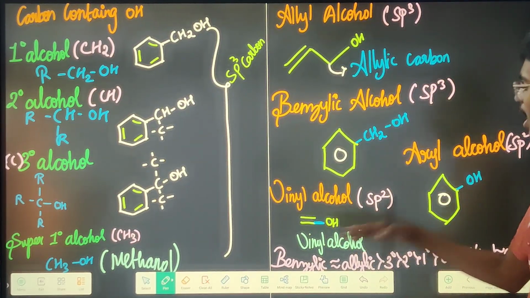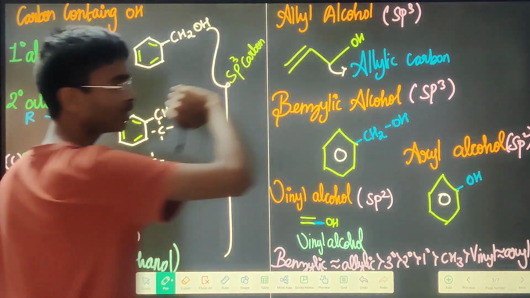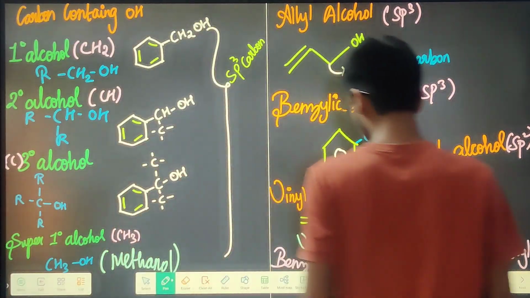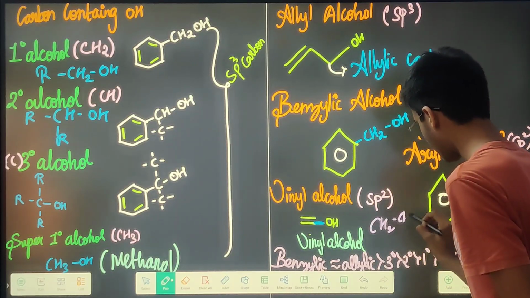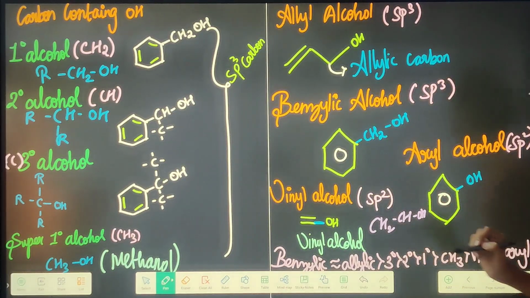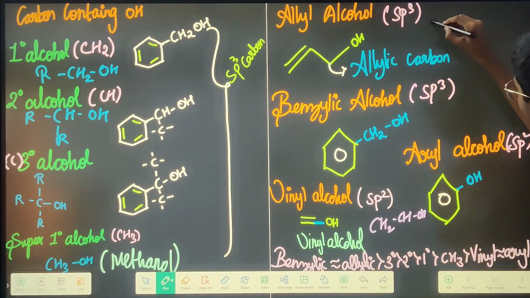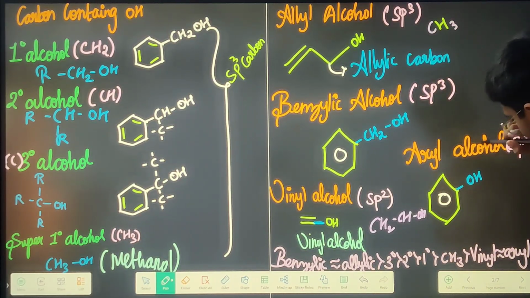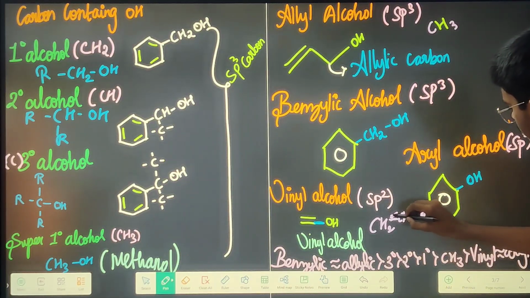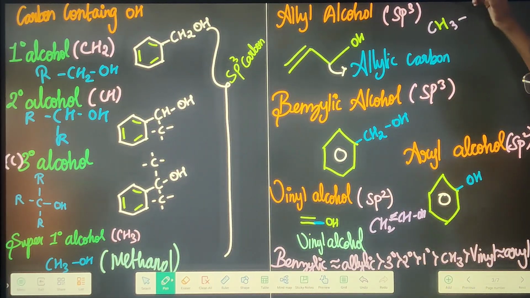Then you have your vinyl group. I already said that sp2 is inferior to sp3. You can just check here, this is going to be your CH2, CHOH. Only one thing is different over here: here one CH2 is extra, but here that CH2 is not available.